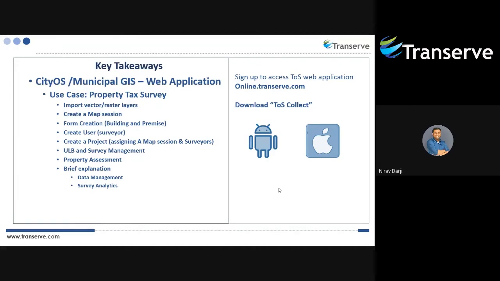So today, the main reason for showing this application is to show our expertise in property tax survey. On top of that, we are also going to show some data management and survey analytics, which is the actual part of the mobile data collection. That mobile data collection will be covered in the next webinar, which is scheduled on 28th of August. We will also share the links and all the information very soon.